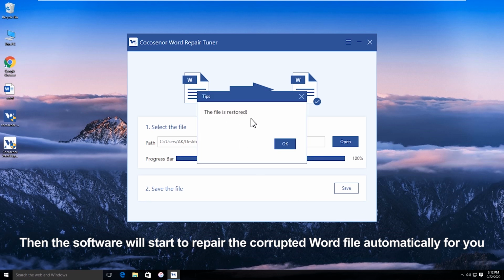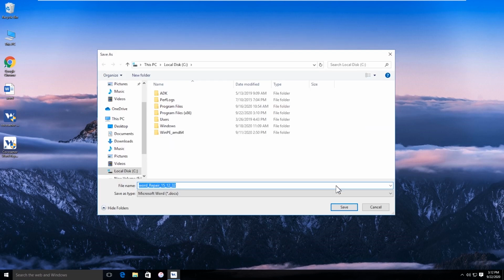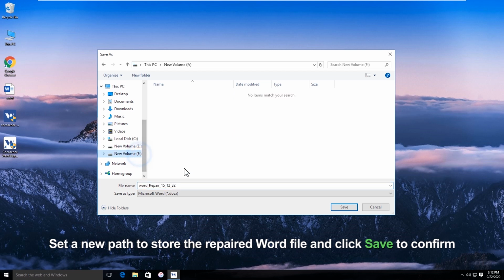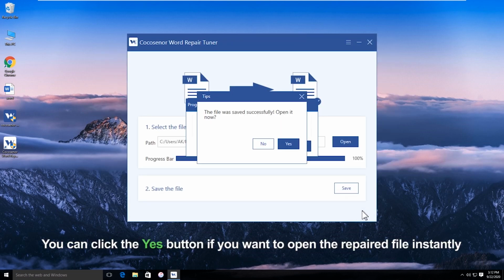Soon, the damaged Word file is recovered. You can click the Save button to save it on your computer. After that, open the file to have a check.